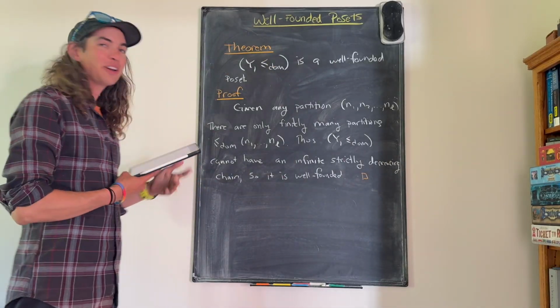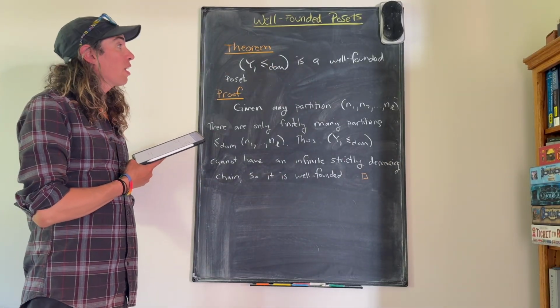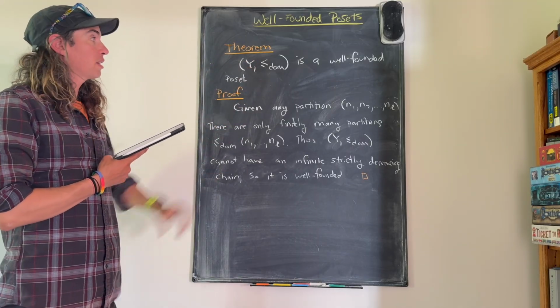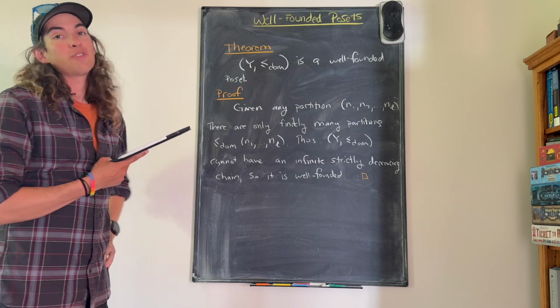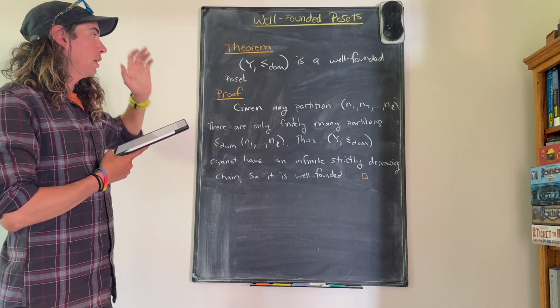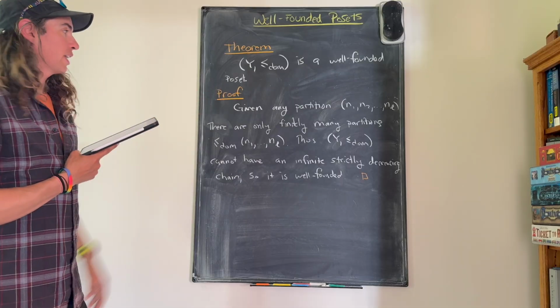Okay, on the final board for this video, we have the theorem that Young's lattice with the dominance order is a well-founded poset, hence why it is appearing in this video. So here's the proof. It's quite easy actually.